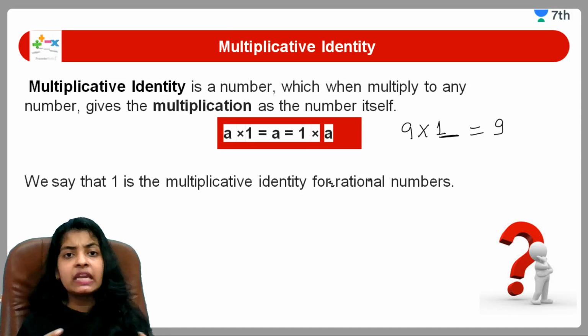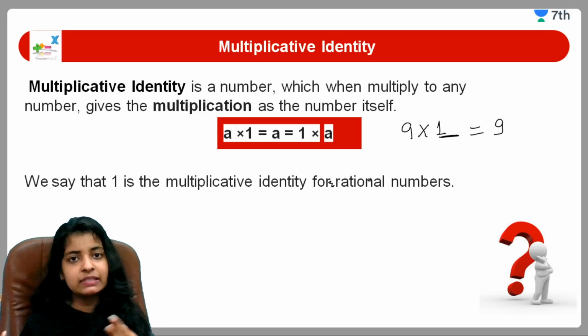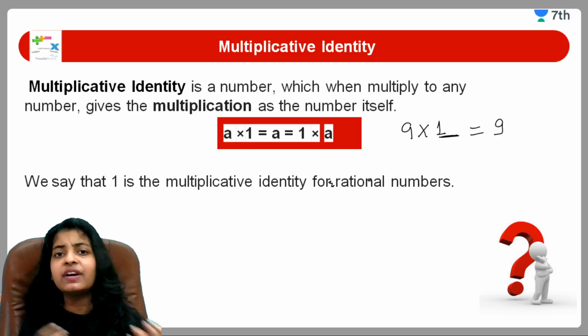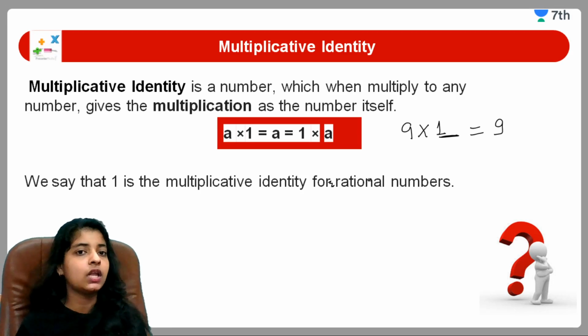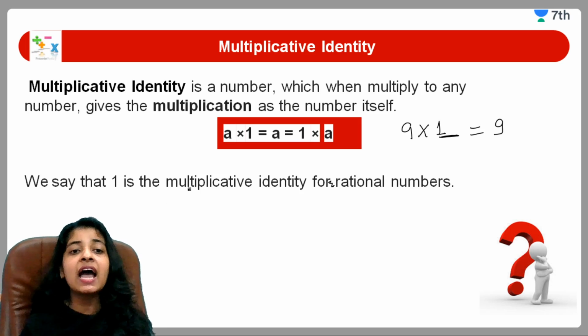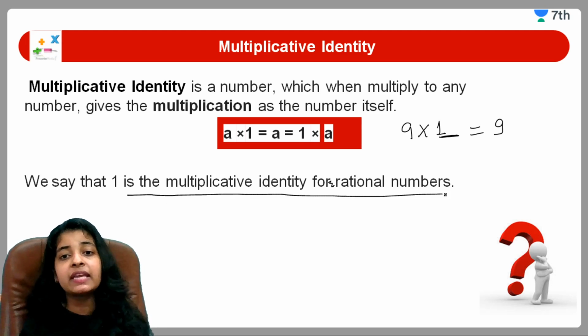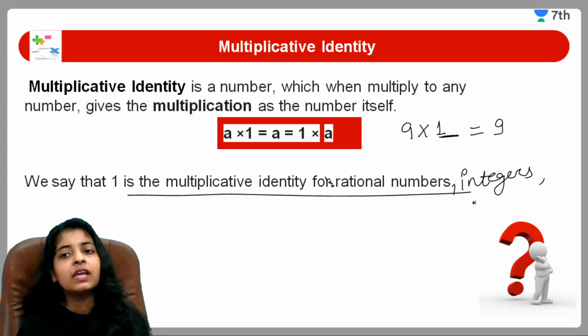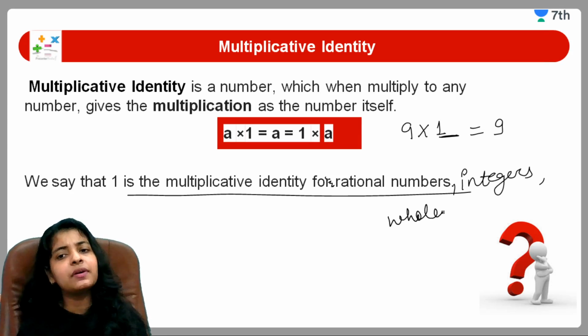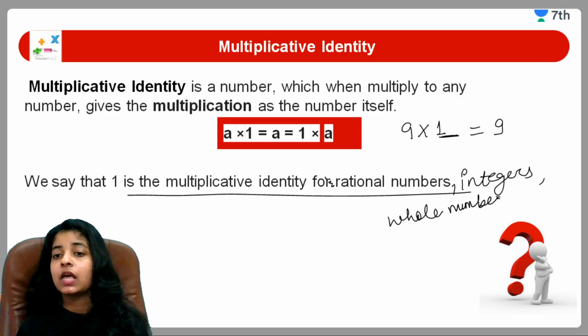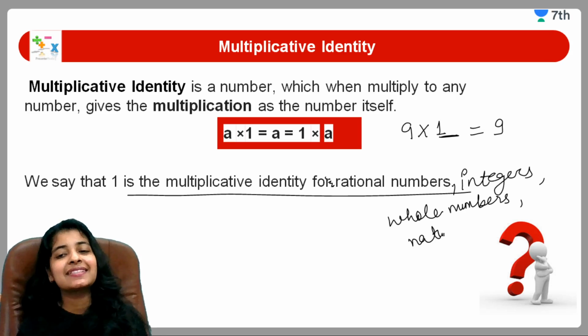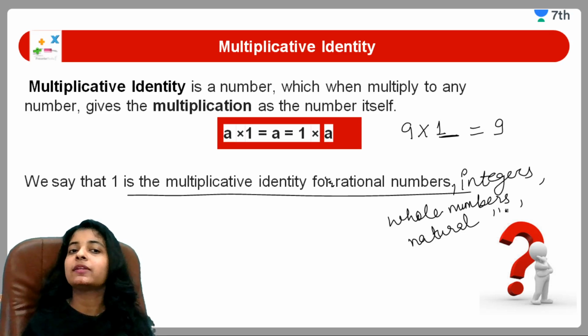If we multiply anything by 1, like 2 into 1 will get 2, 5 into 1 we get 5, 110 into 1 will get 110. So we can say that 1 is the multiplicative identity for all the numbers. If I talk about rational numbers or any numbers like integers also, whole numbers, natural numbers, and so on.